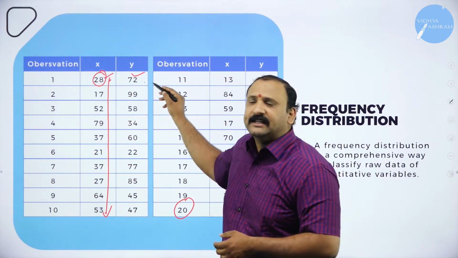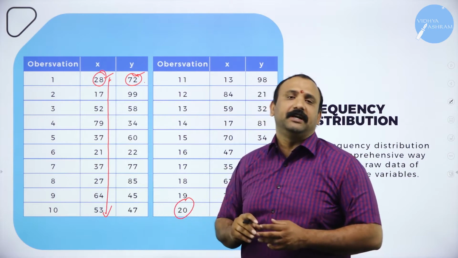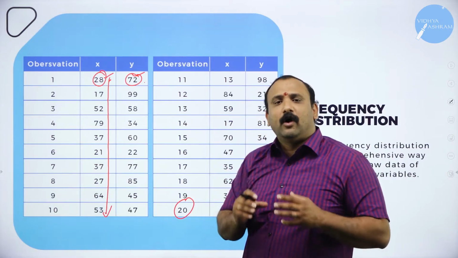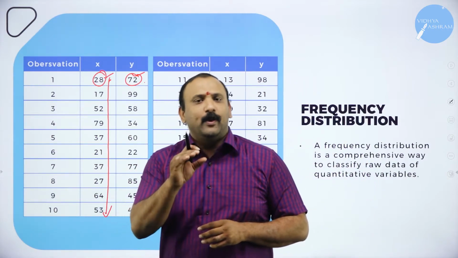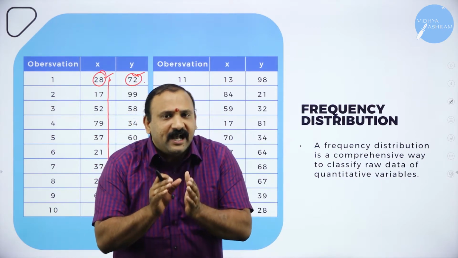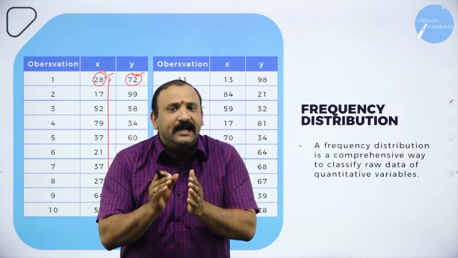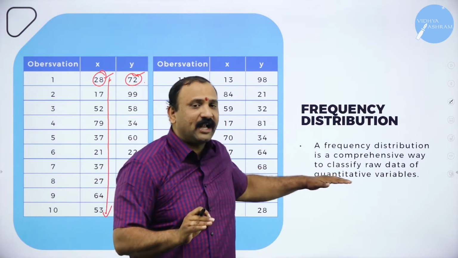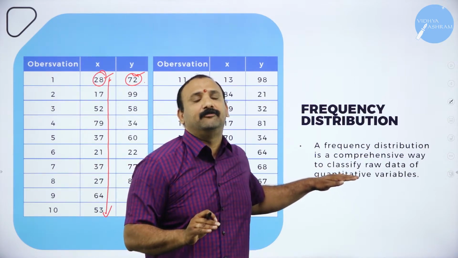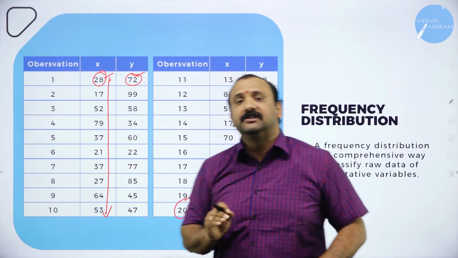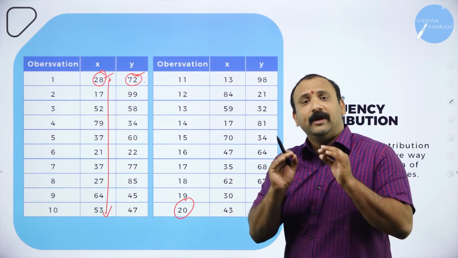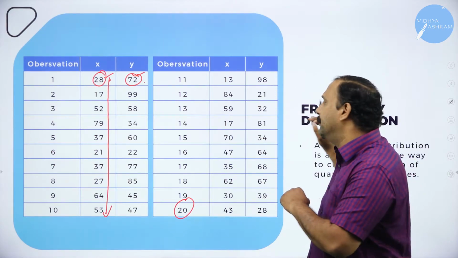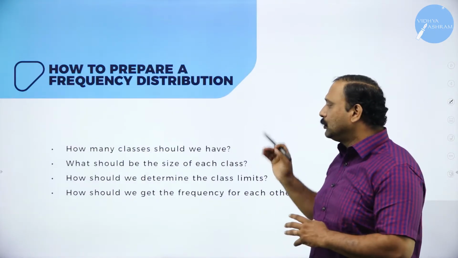For the variable y, there is a value of 72. What we are trying to justify here is that in a frequency distribution the data is getting distributed, classified, and put in a particular manner so that it has a quantitative variable factor. That is why frequency distribution is very, very important for understanding statistics and economics altogether.